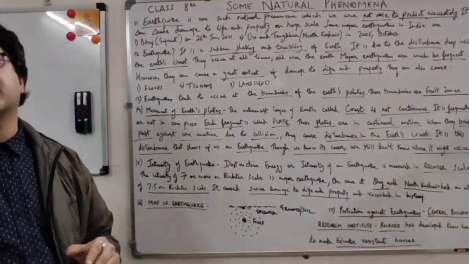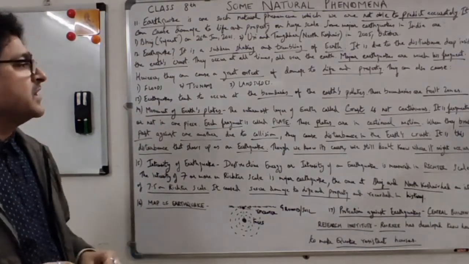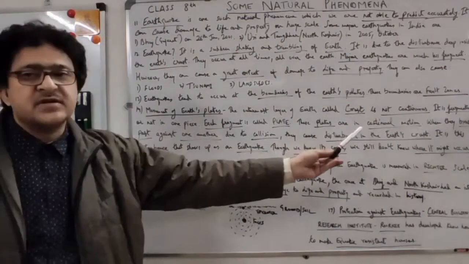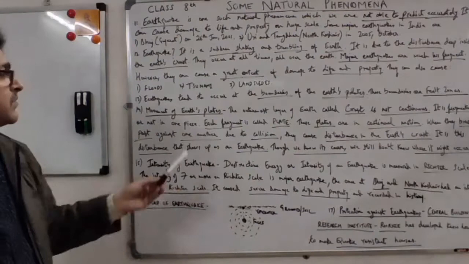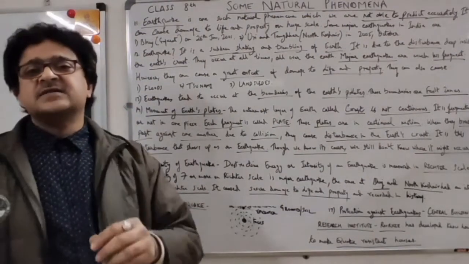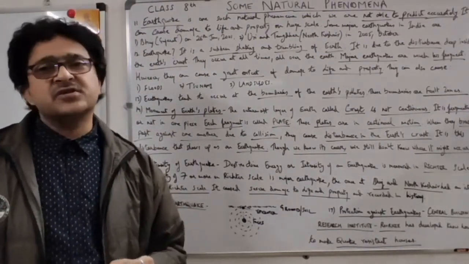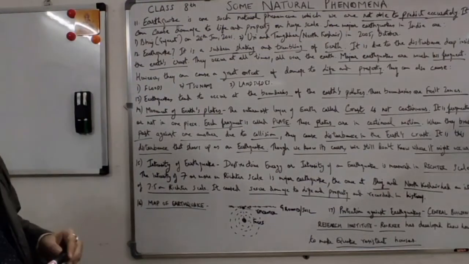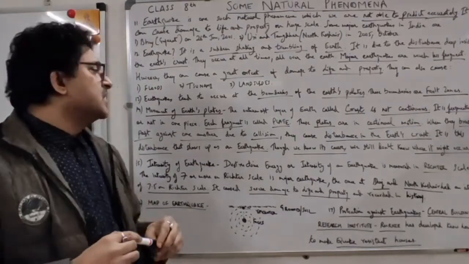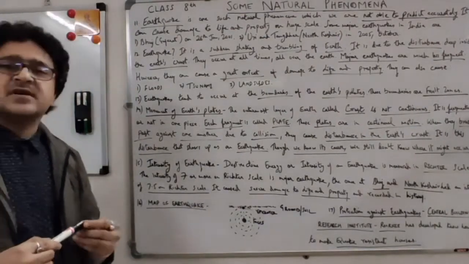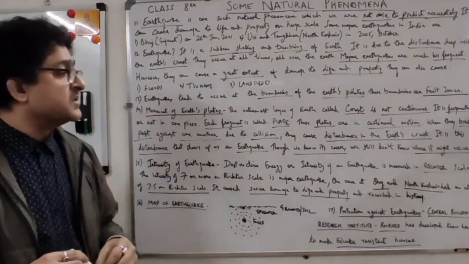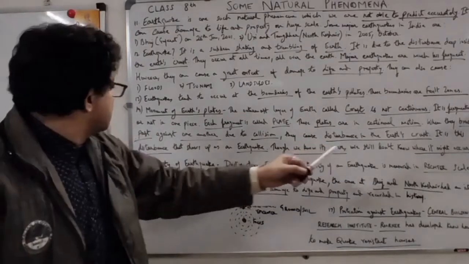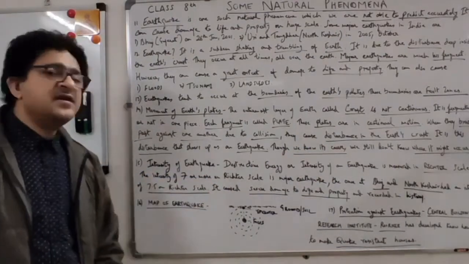What are the plates? Plates are fragmented parts of the crust, because the crust is not in one piece. It is not continuous. It is in fragments. Each fragment is a plate. These plates are in continual motion, and they rub against each other, and this disturbance caused in the Earth's crust is the cause of an earthquake, right? So it is this disturbance that shows up as an earthquake.